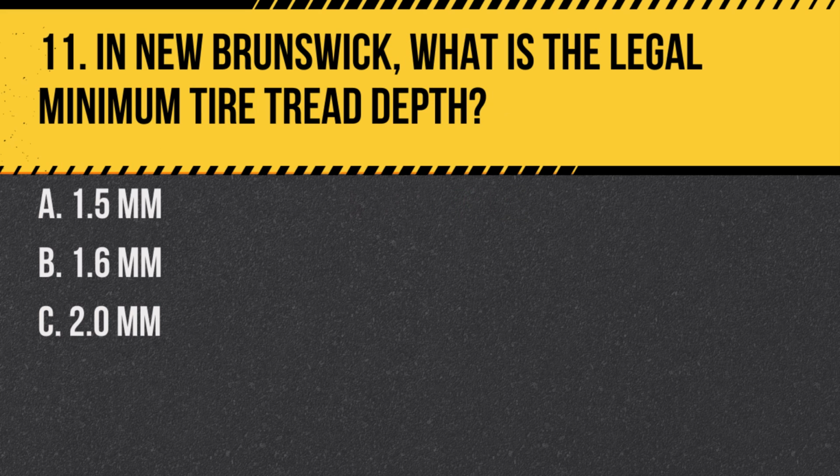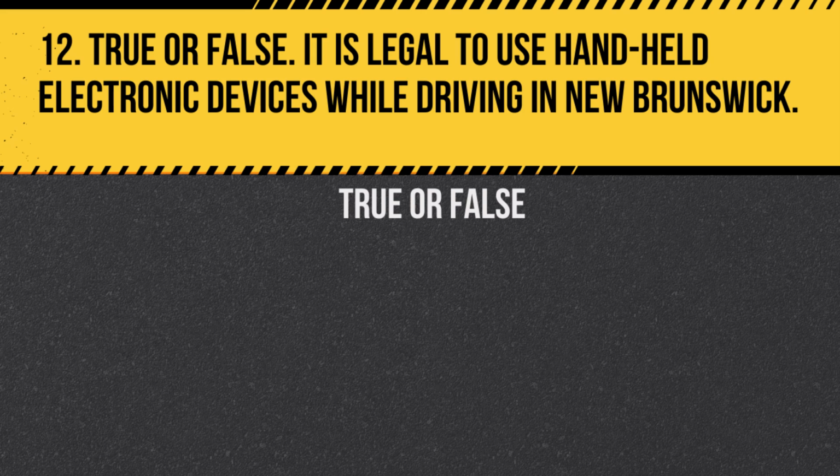Question 11. In New Brunswick, what is the legal minimum tire tread depth? A. 1.5 millimeters. B. 1.6 millimeters. C. 2.0 millimeters. Answer: B. 1.6 millimeters. The legal minimum tire tread depth in New Brunswick is 1.6 millimeters.